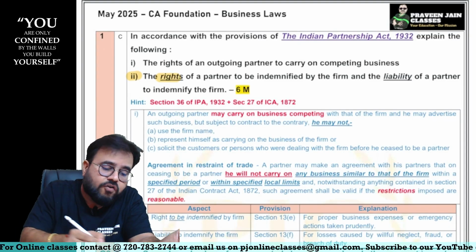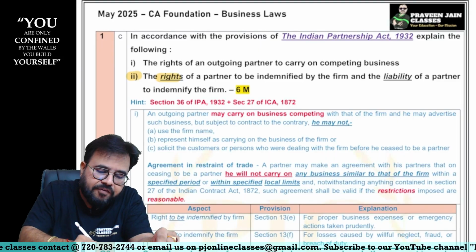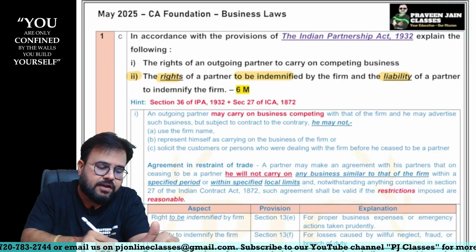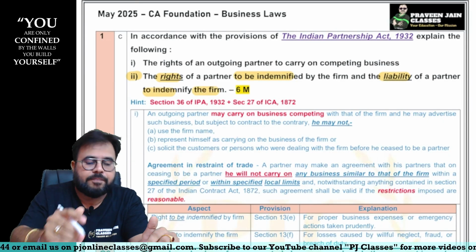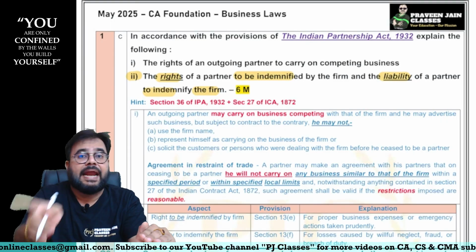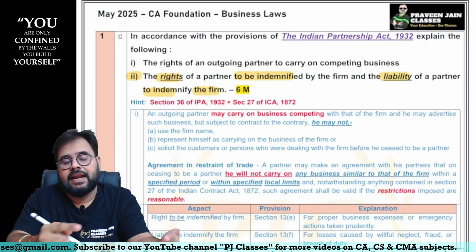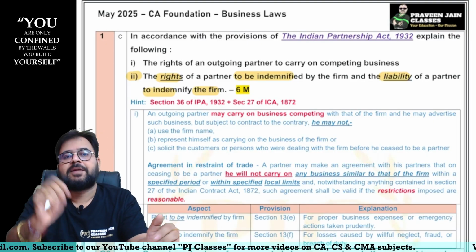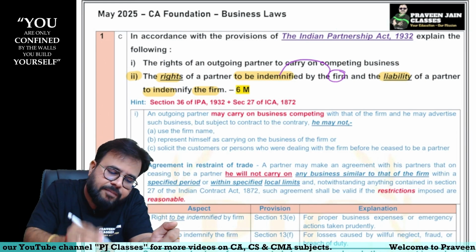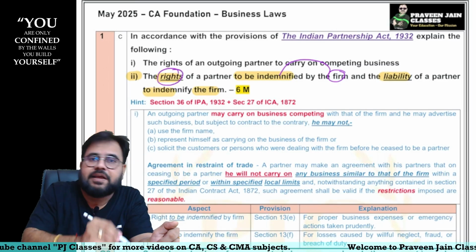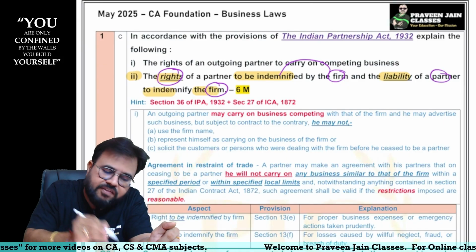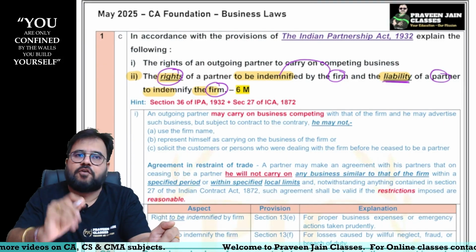What are the rights of a partner to be indemnified? Means the partner should get indemnified. And what are the liabilities of a partner to indemnify the firm? In other words, in one part we are talking about the partnership firm indemnifying the partner. In another part the partner has to indemnify the partnership firm, sir. So when the firm is going to indemnify the partner, this will become his right. Similarly, when the partner has to indemnify the firm, it will become the liability of the partner, sir.